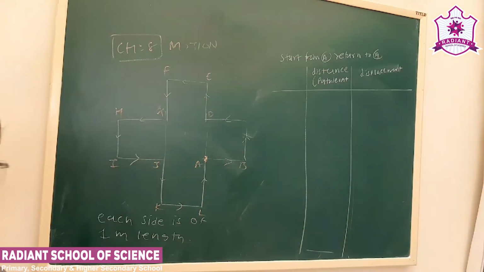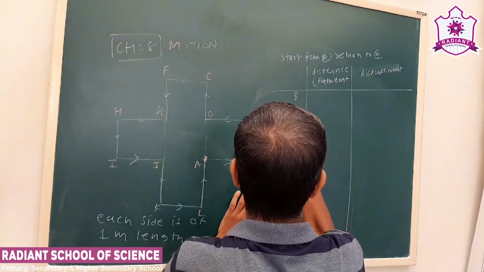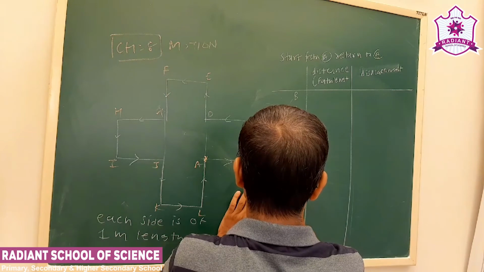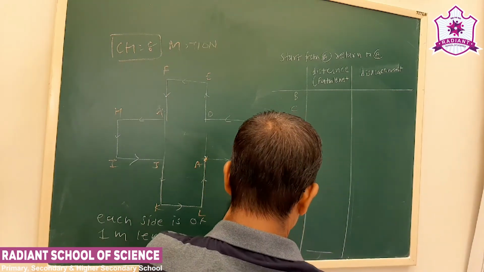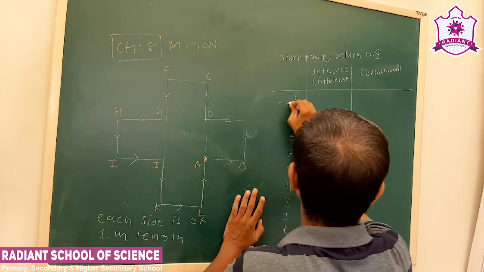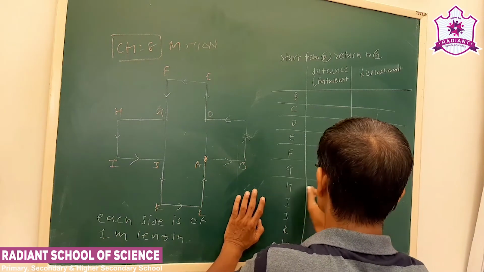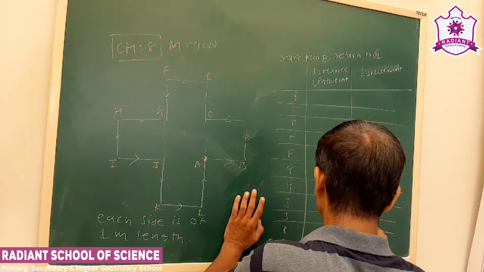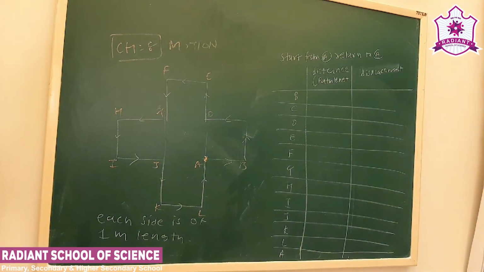See, the person starts from A and returns to A. Now at each point you have to calculate distance and displacement.